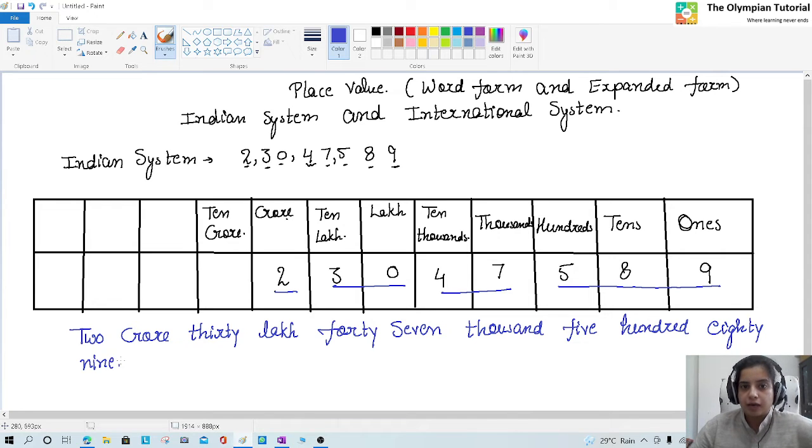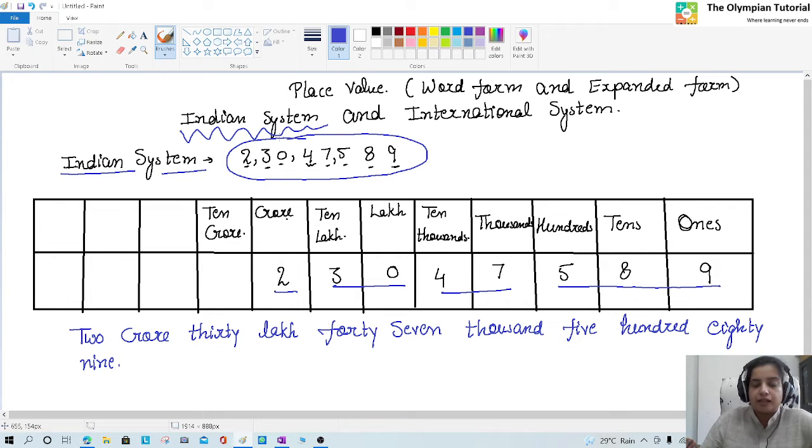So kids, what we are doing today? We are studying about the place value, word form, expanded form in Indian system and in international system. But firstly, I picked Indian system. In Indian system, this number was given to us. This is a very lengthy number. So how can we read this number?